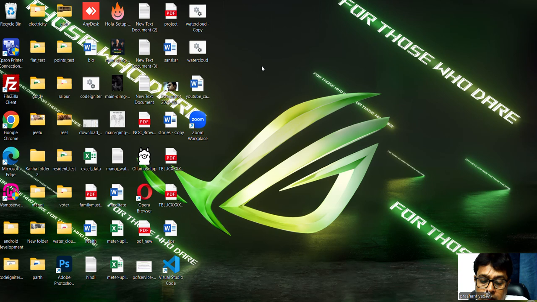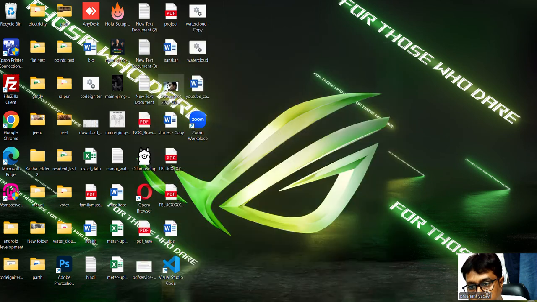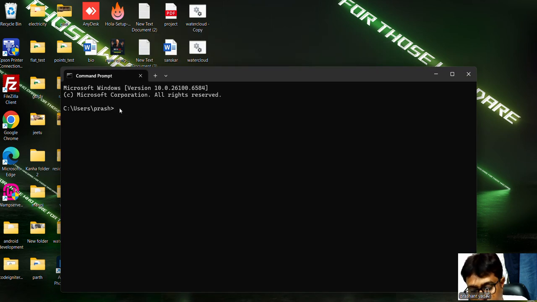So let's start. Open the command line on your computer. I'm going to open the command prompt now and type the following commands. Go to the folder in which you want to install the application.